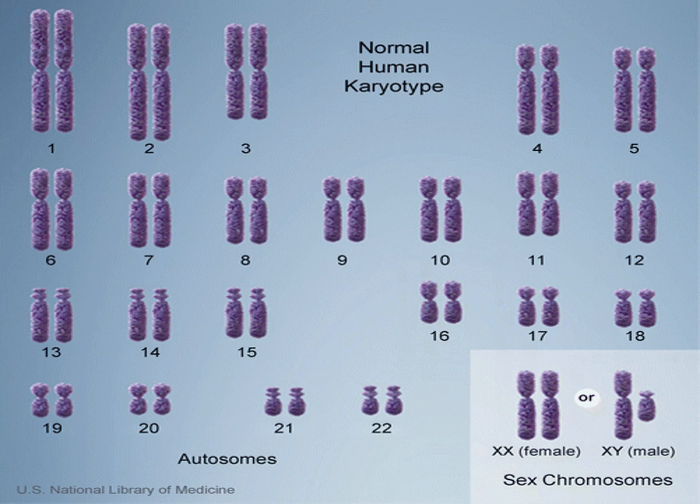Karyotype. In the body cells of sexually reproducing organisms, the chromosomes generally occur in pairs. This condition is called diploid. The gametes produced by the organism contain a single set of chromosomes, hence gametes are called haploid. Karyotype is the number, size and shape of chromosomes in the cell nucleus of an organism. Ideogram.